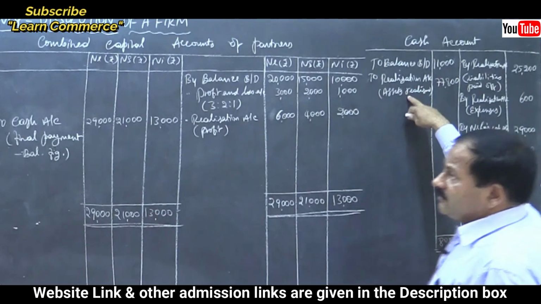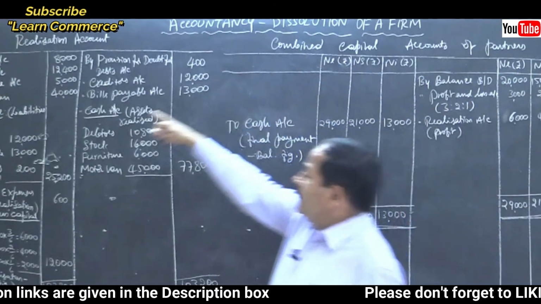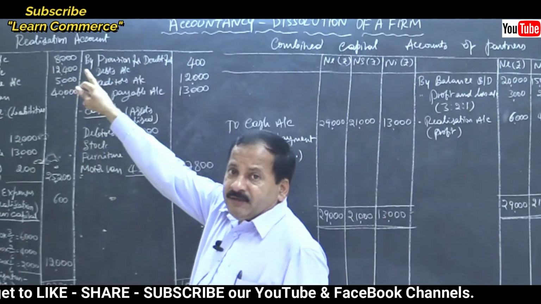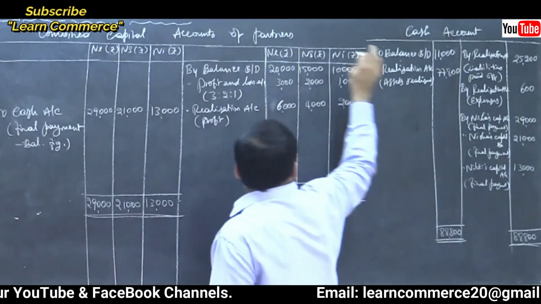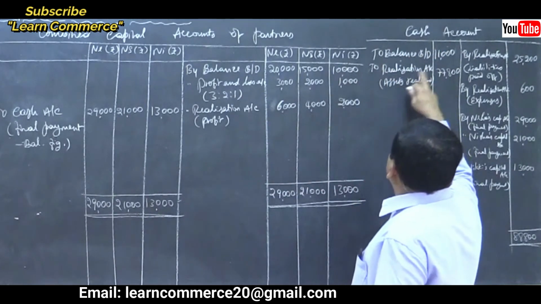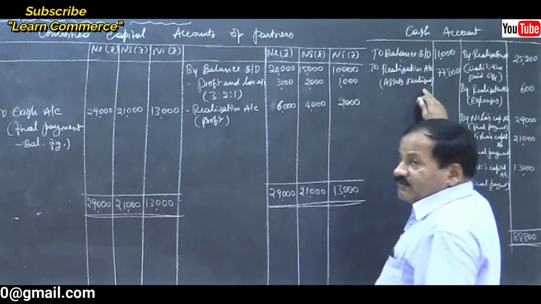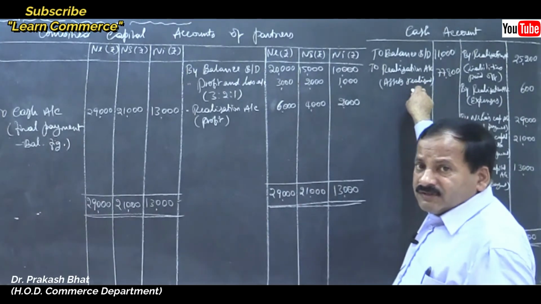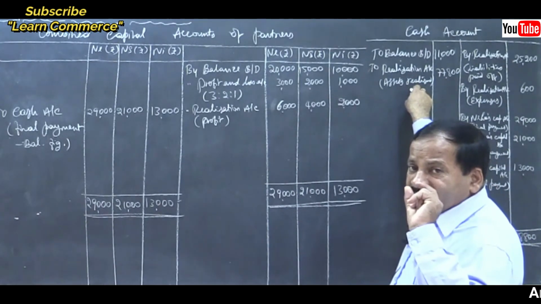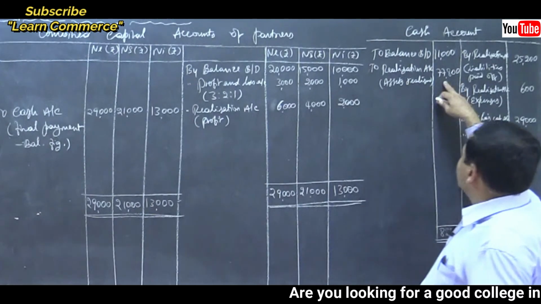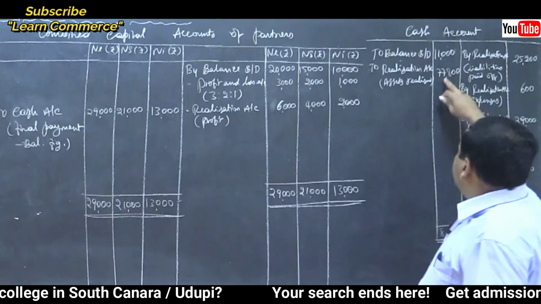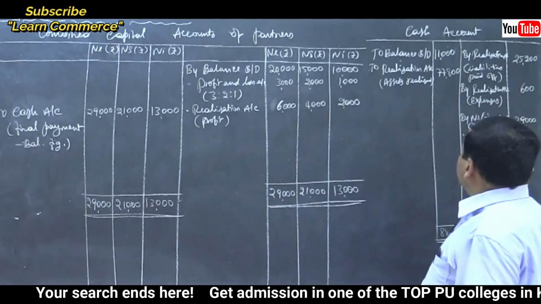Then refer to your realization account. On the credit side, cash account debtor to realization account. Pass the entry. Cash account debtor to realization account, assets realized. Write the total amount. No need to enter each item, right? So 77,800 to realization account, 77,800. Then there are no debit entries.